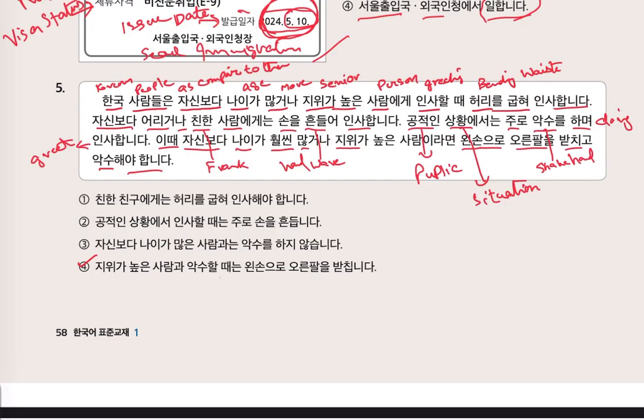Now next line, Kongchok in. Kongchok in is public, in the public. Sang Hwang is situation, in public situation. Churo is usually. Aksu is shake hand. Hamyo is at that time doing insa hamnida greeting. And in the public situation, they shake hands with the person.